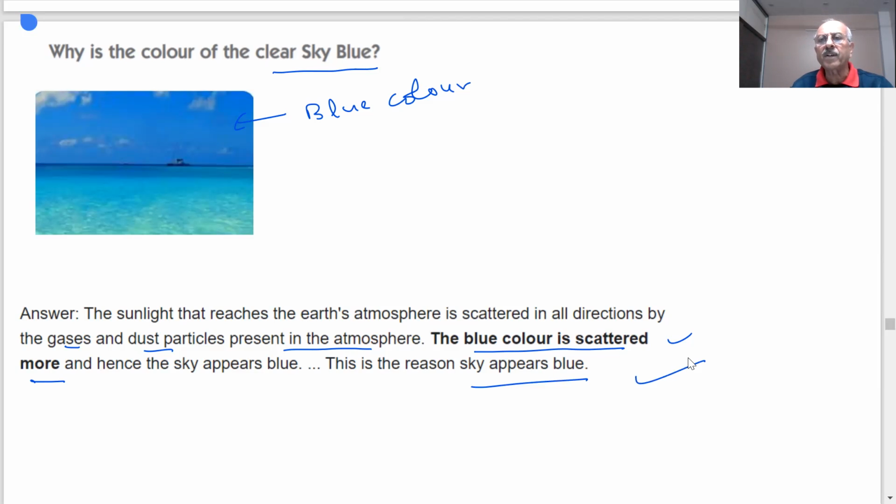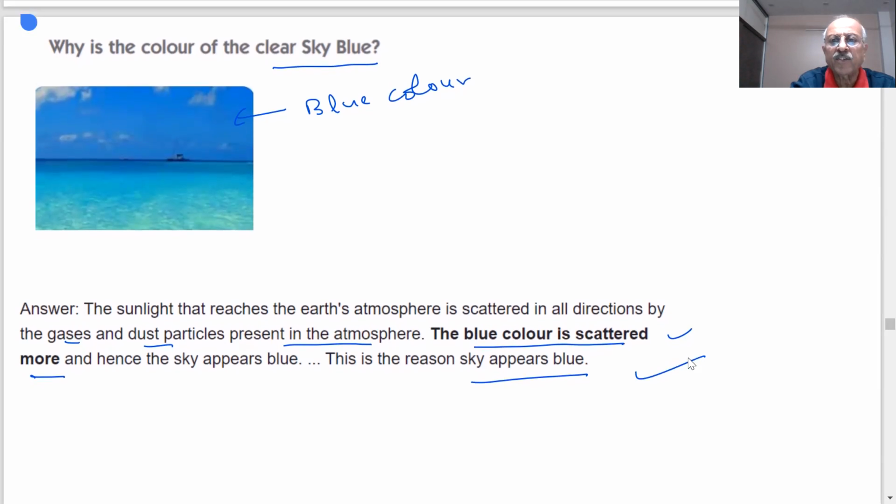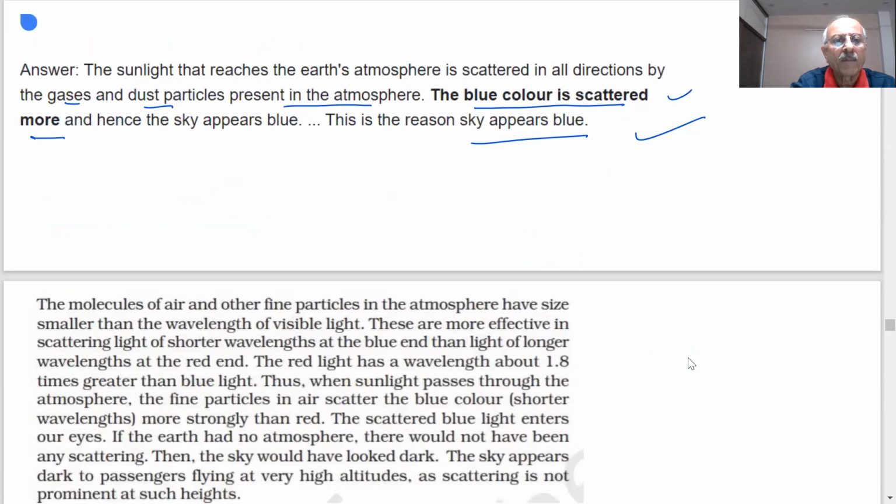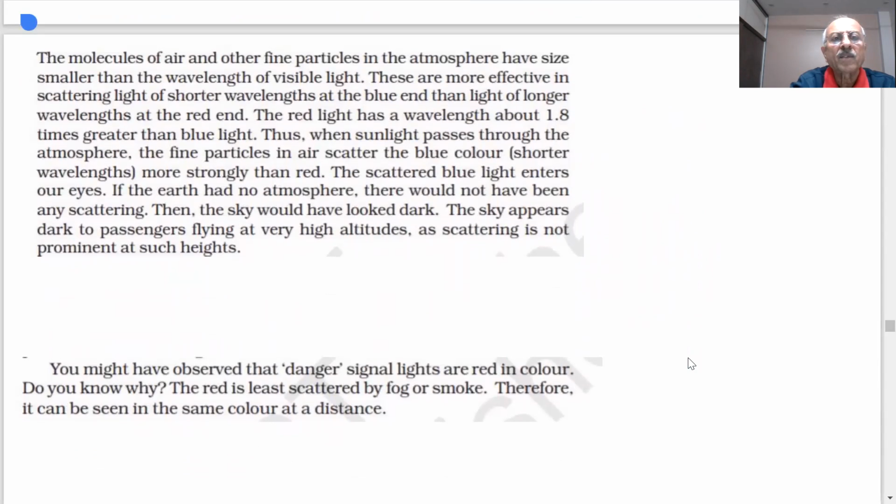Is it clear? Noted? Why do you see blue color of sky? Which color is scattered most by tiny particles which are there? Very small particles, the blue color. So you will see a blue sky. The reason is scattering of light. In other words, what I'm trying to tell you, note it down.